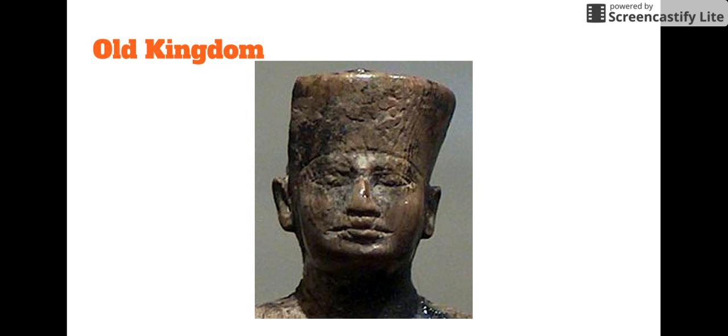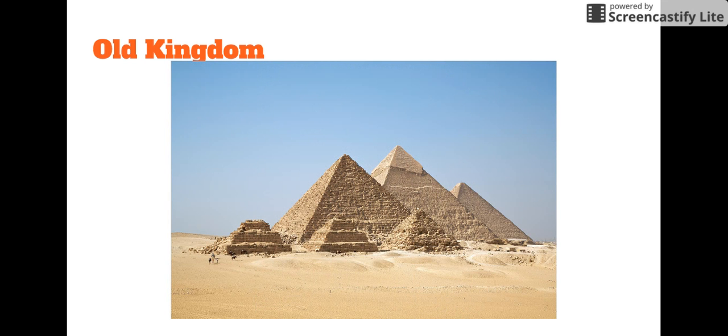So here's the Old Kingdom. And this guy right here is the most famous pharaoh for the Old Kingdom. It's Khufu. He ruled in 2500 BC. And Egyptian legend says he was cruel, but some of the historical records tell us that people who worked for him were well fed. So that makes us believe that he wasn't. He's best known for things like this, the monuments that were built to him. The Old Kingdom pharaoh's biggest job was uniting Egypt, bringing it all together under one rule. They also, like we just said, started building the pyramids at Giza.